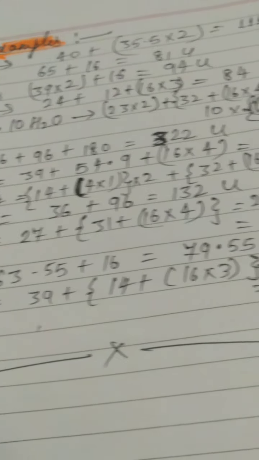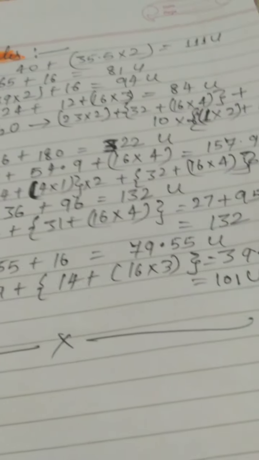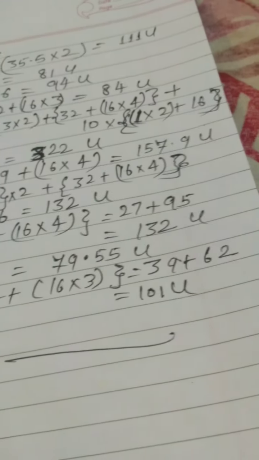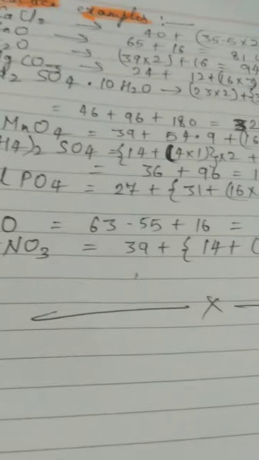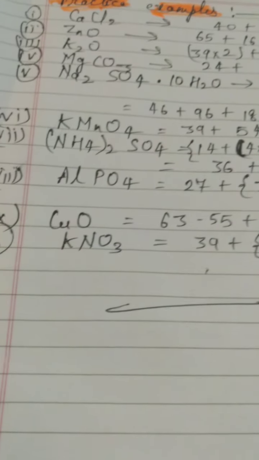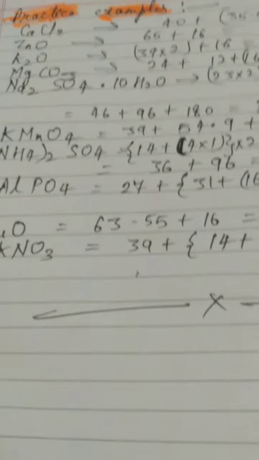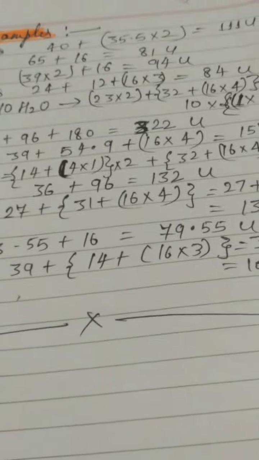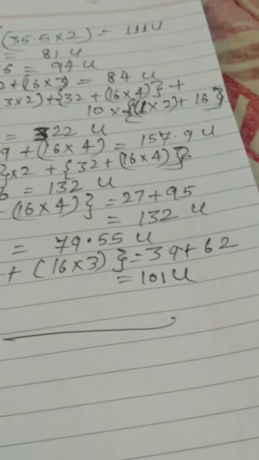63.55 is the atomic mass of copper, and you know the atomic mass of oxygen, and that is how it is coming as 79.55 unified mass. And lastly, potassium nitrate: potassium ion and nitrate ion, which is a polyatomic negative radical, and that is how we have calculated it finally, and we are getting 101 unified mass.